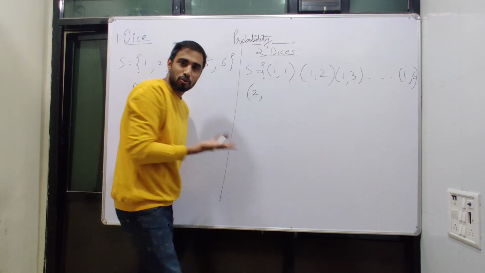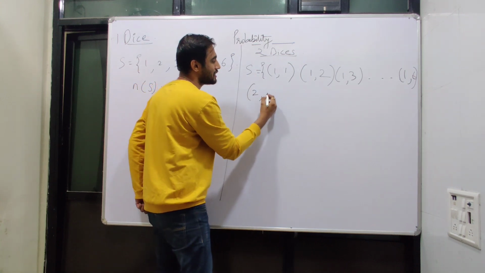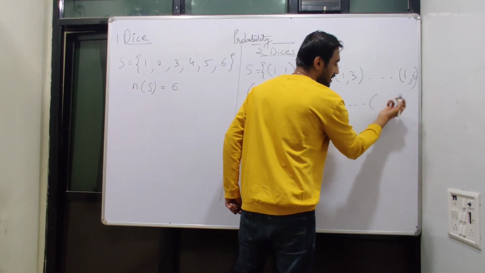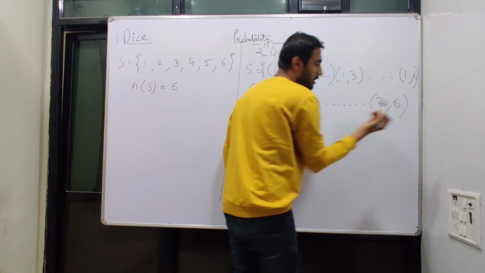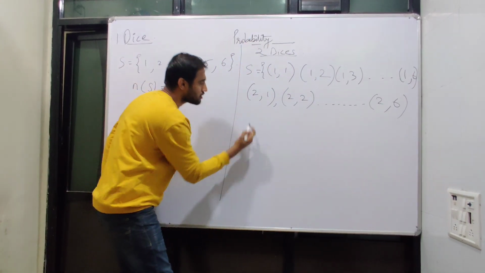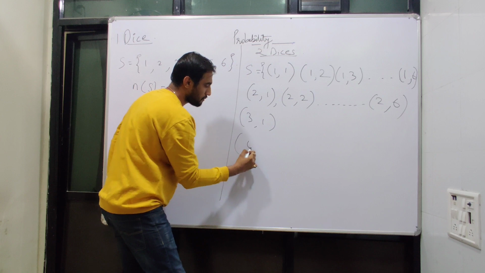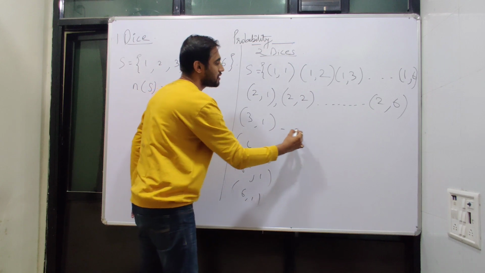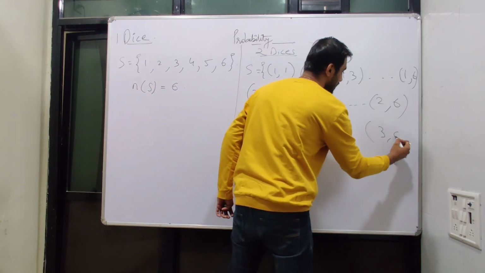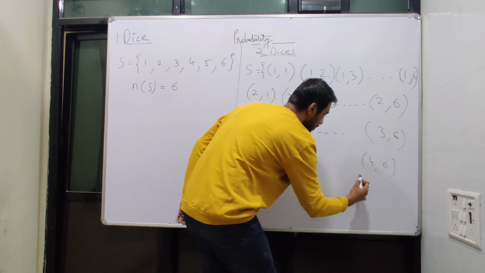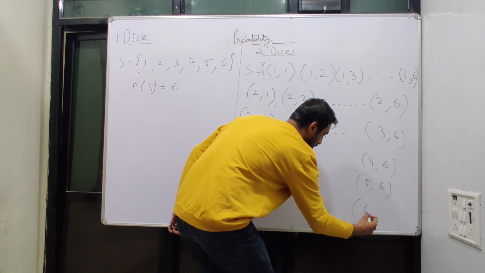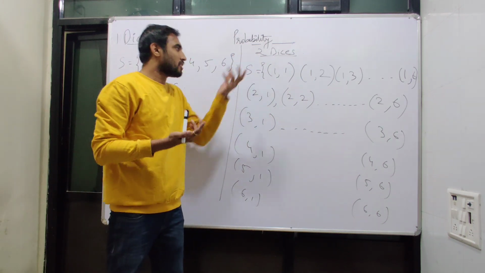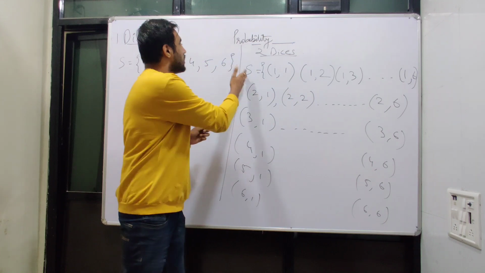But it is not necessary to obtain 1 on the first dice. It can sometimes turn out to be 2. So if it is 2 on the first dice and 1 on the second dice, then if we move further on in the same sequence and pattern, we can go till 2, 6, and this pattern continues with 3,1, 4,1, 5,1, 6,1, and goes on till 3,6, 4,6, 5,6 and 6,6. So here the sample space is quite a lot more complicated compared to one die.